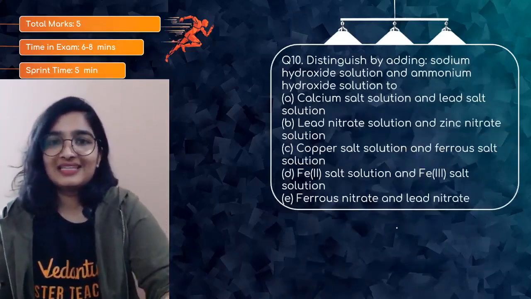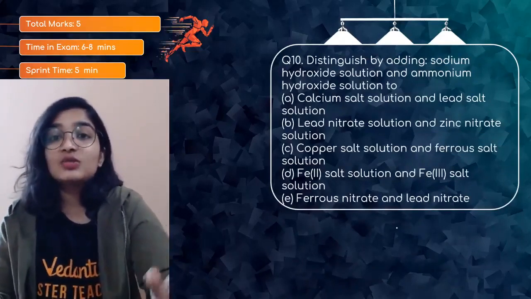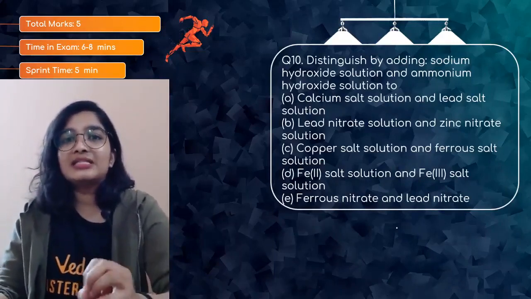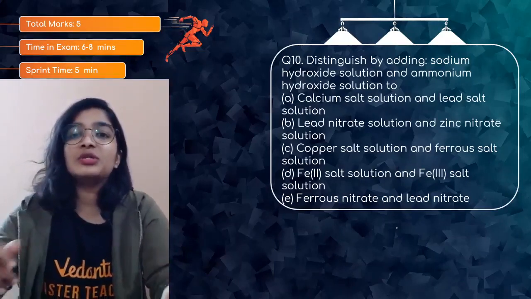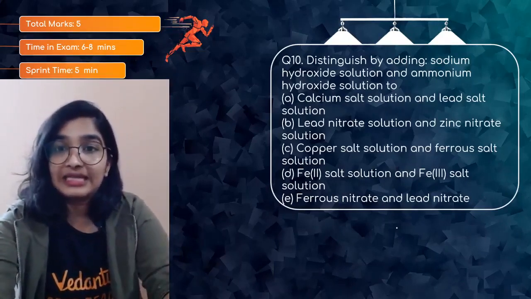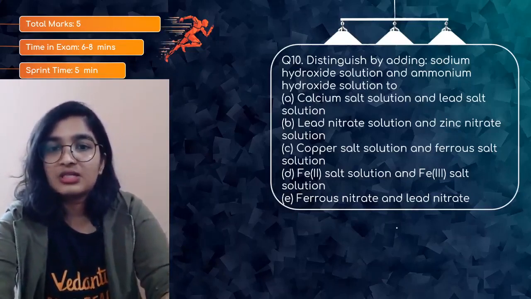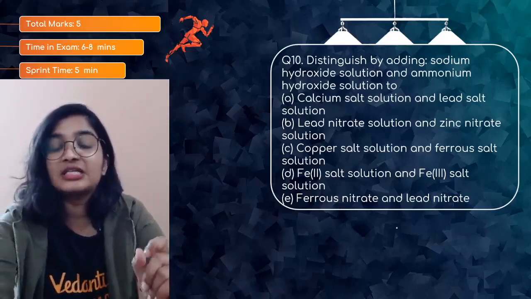Let's see, this is very interesting. Distinguish by adding sodium hydroxide solution and ammonium hydroxide. Basically, you will get the same precipitates in most cases. Calcium salt solution and lead salt, lead nitrate and zinc nitrate, copper salt, ferrous salt, Fe2+ salt solution, Fe3+, ferrous nitrate, lead nitrate.